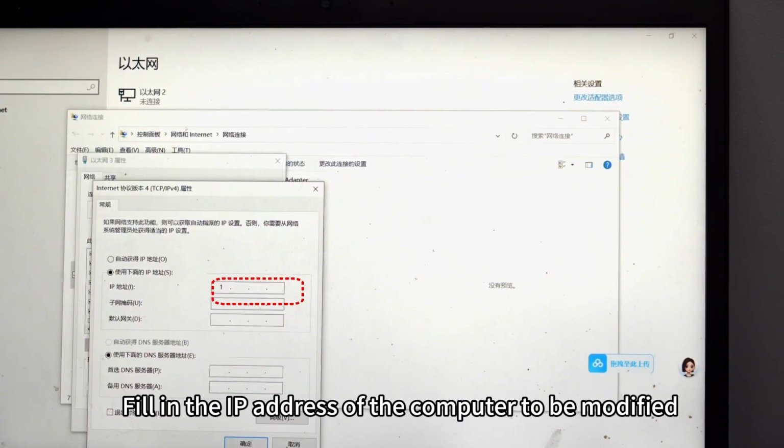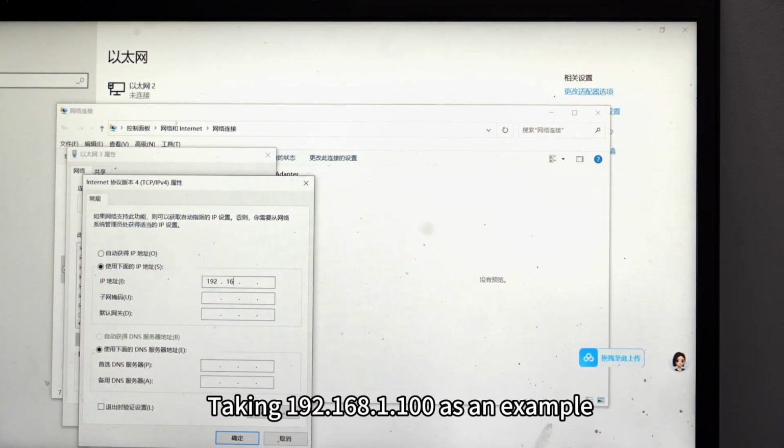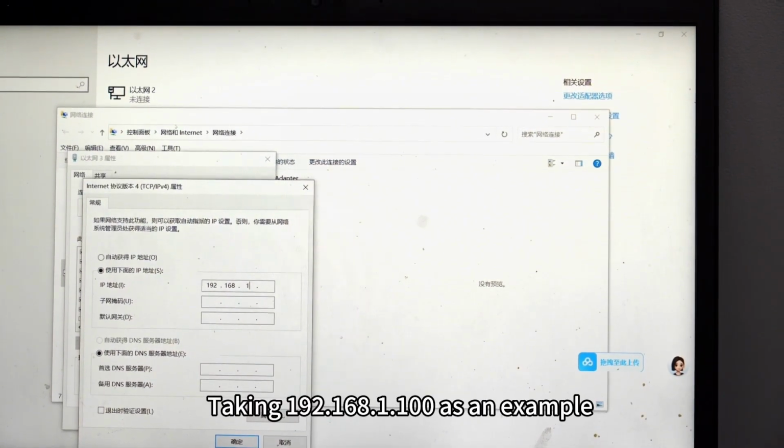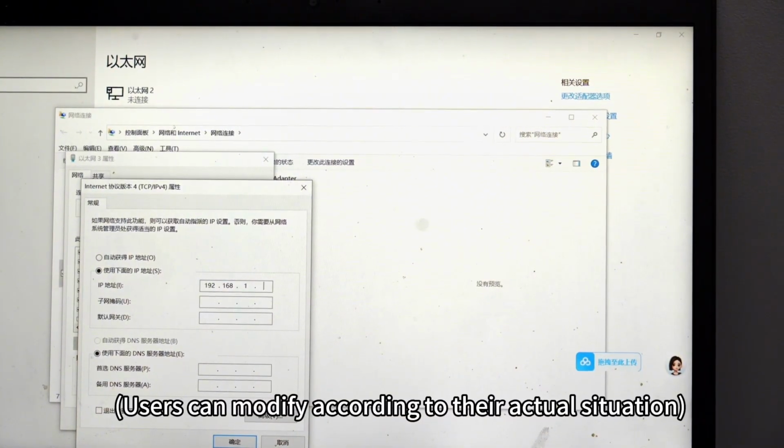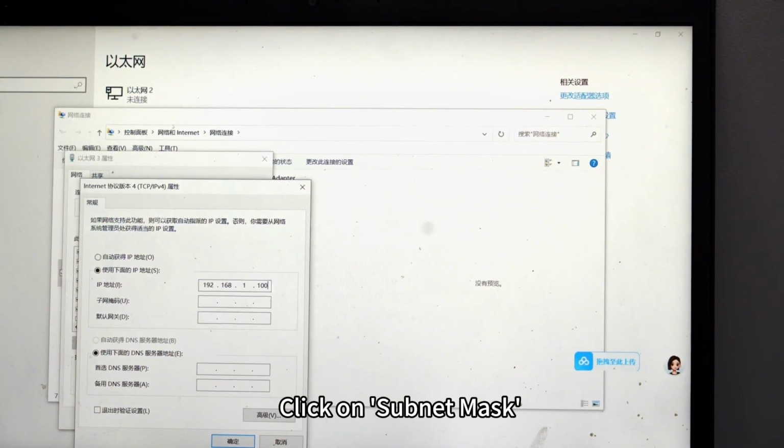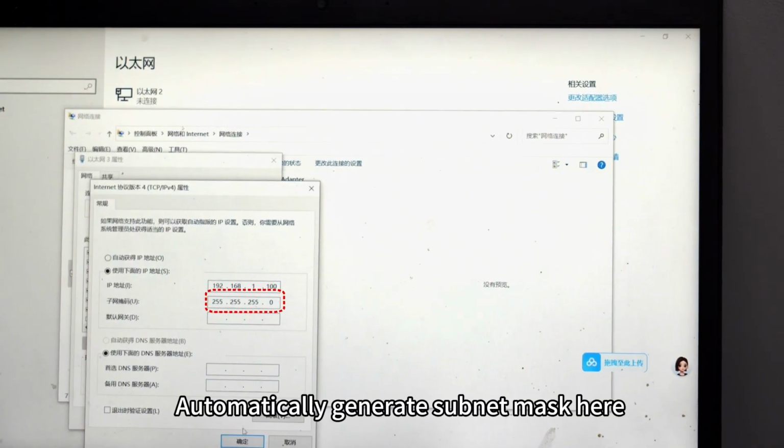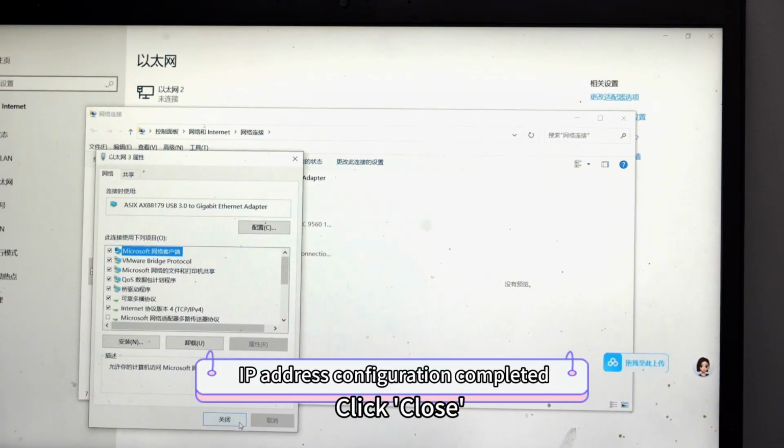Fill in the IP address of the computer to be modified, taking 192.168.1.100 as an example. Click on Subnet Mask. Automatically generate Subnet Mask here. Click OK. Click Close.